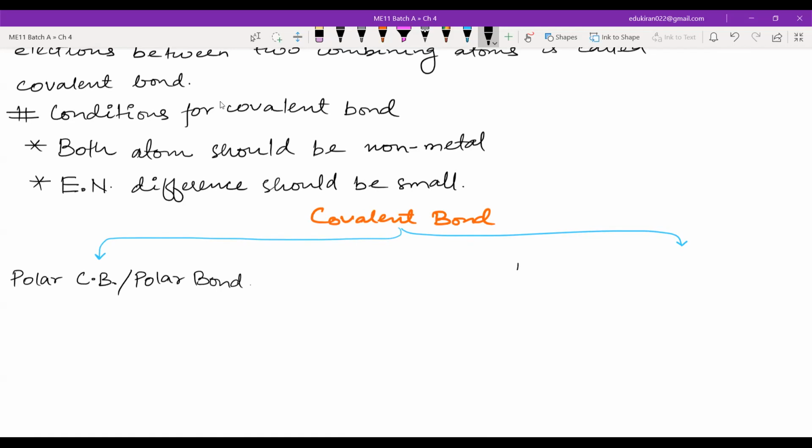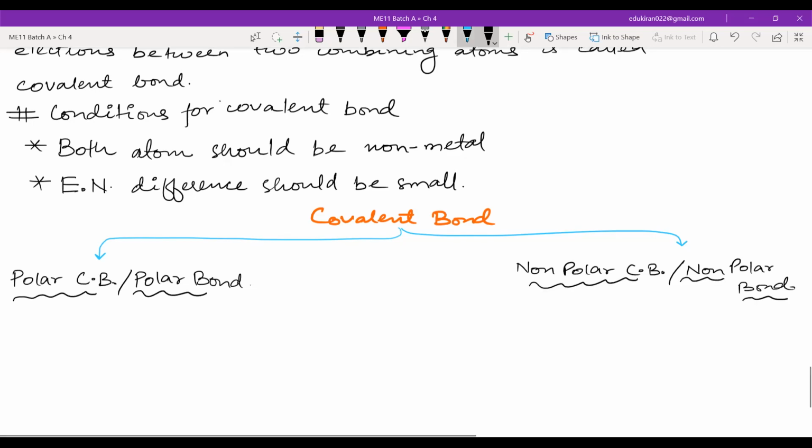The other is known as non-polar covalent bond, or simply non-polar bond. So what is special about this polar covalent bond? What is special about this non-polar covalent bond?